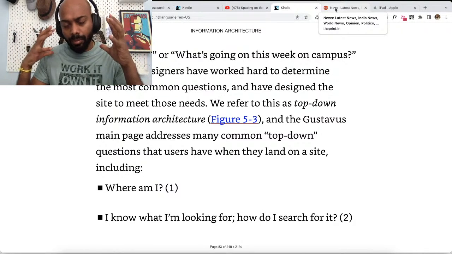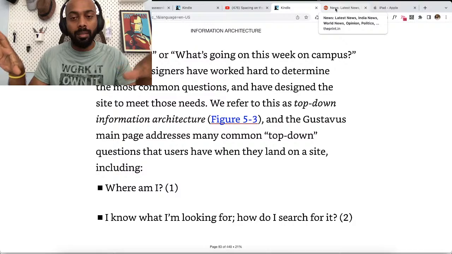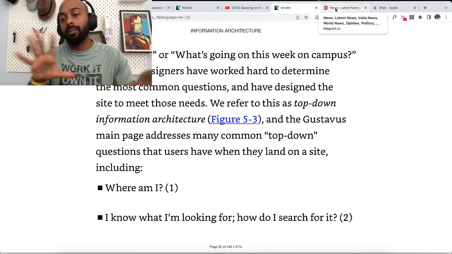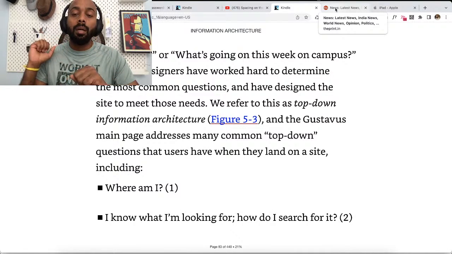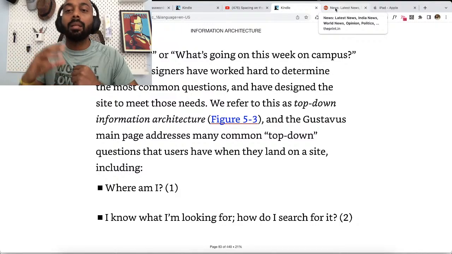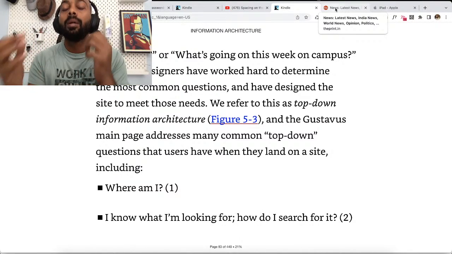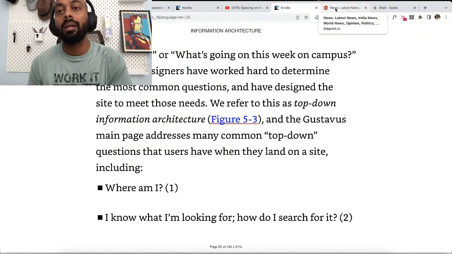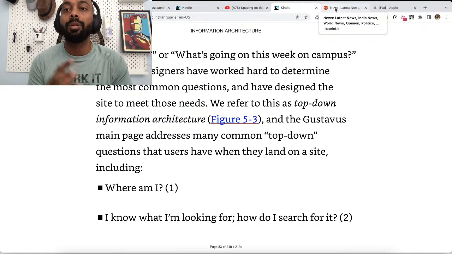So just to summarize, I am still not sure if I explained clearly what top-down information architecture is and why it is important, so let me attempt to summarize it. Why is top-down information architecture important? Because it should answer all the common questions of your audience so that the audience is able to find what they want when they land on your homepage. Otherwise, they're just going to move on to the next website or to a different product where they can find the information they want.